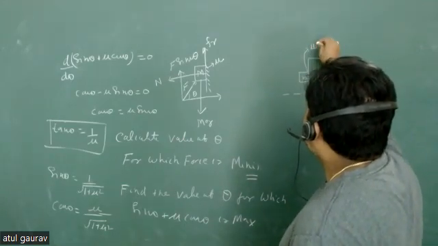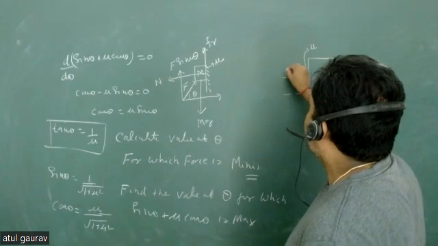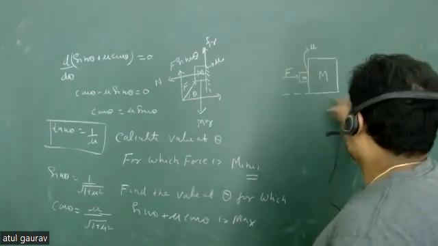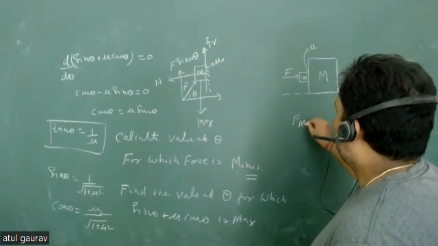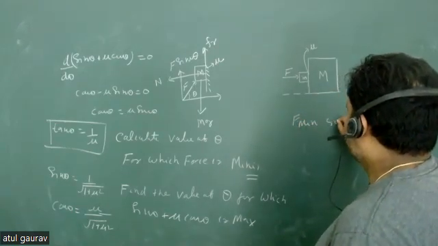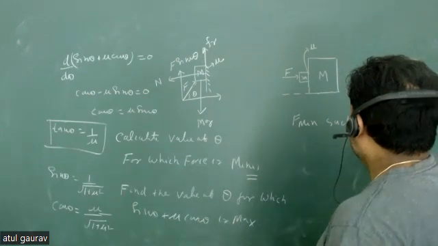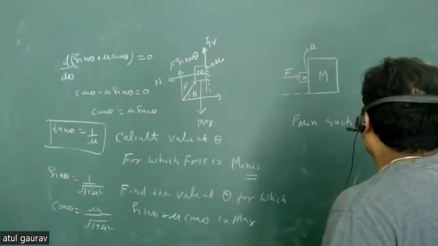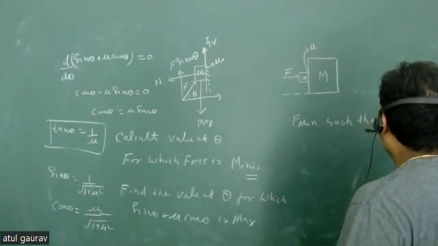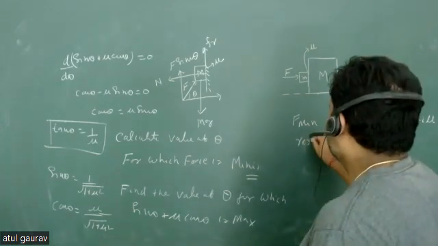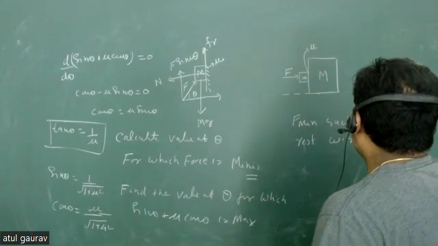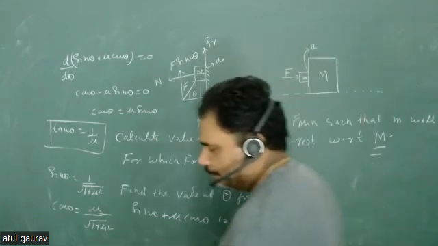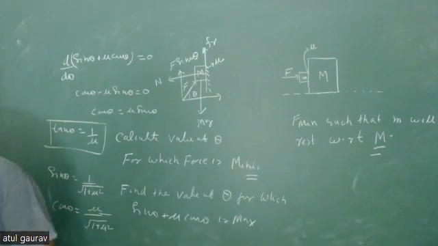There is mu, and you have to apply some force F, and this is frictionless. So find the F minimum such that small m will rest with respect to capital M. ओके, हो जाएगा ये।